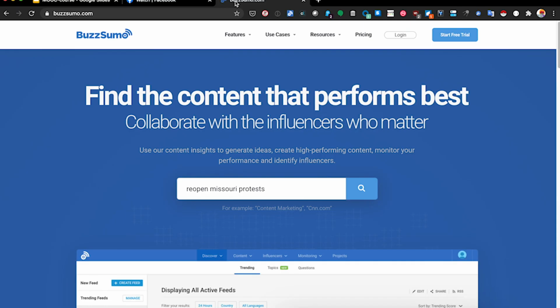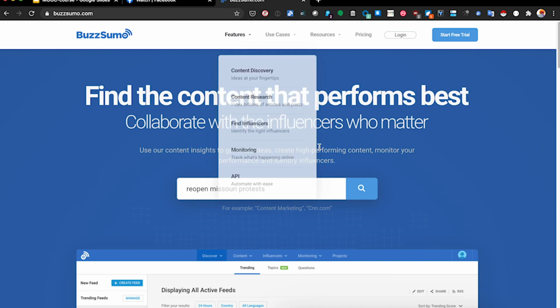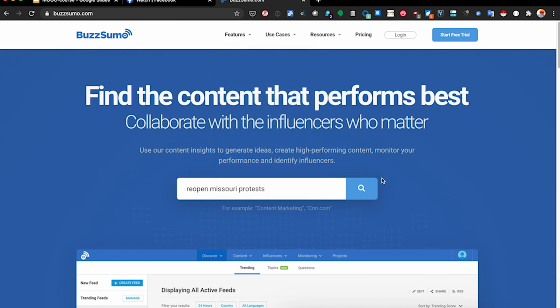So let's give it a try. I'm going to give you a second to download the Chrome extension if you don't have it, and open up buzzsumo.com, a website, before we get started. All right, so BuzzSumo is essentially a perfect place to look for articles and sometimes YouTube videos. If you're using key terms, it will bring up content related to those key terms. So open up buzzsumo.com and type in "reopen Missouri protests" to keep with the theme, and click the search button.